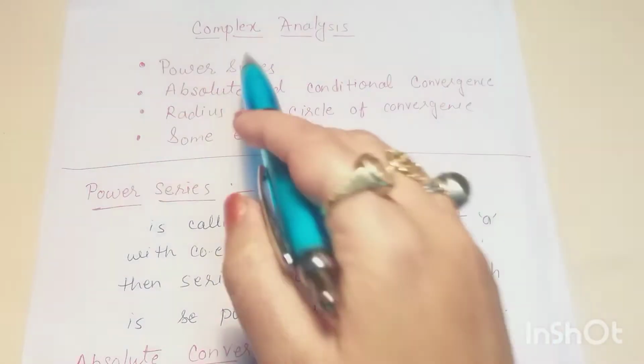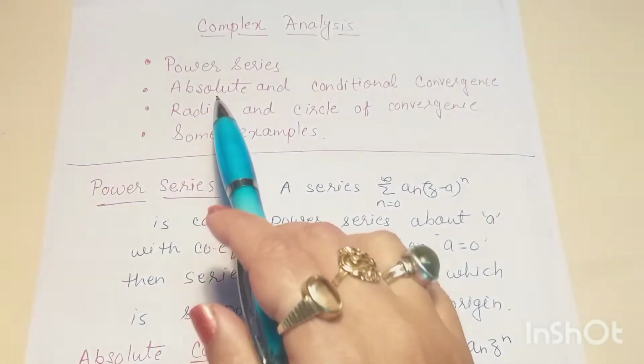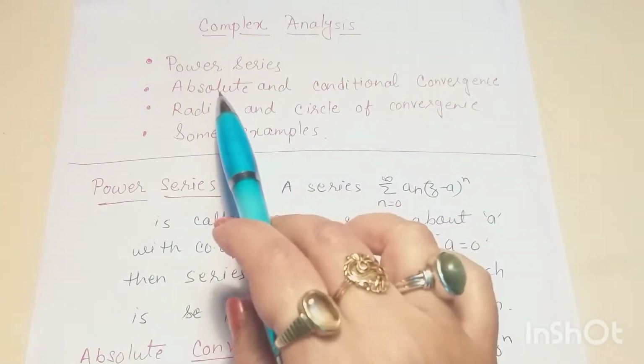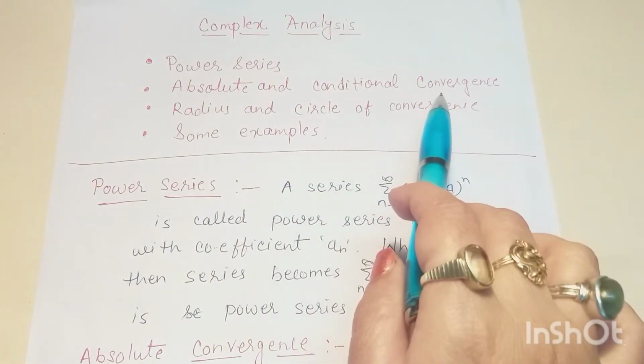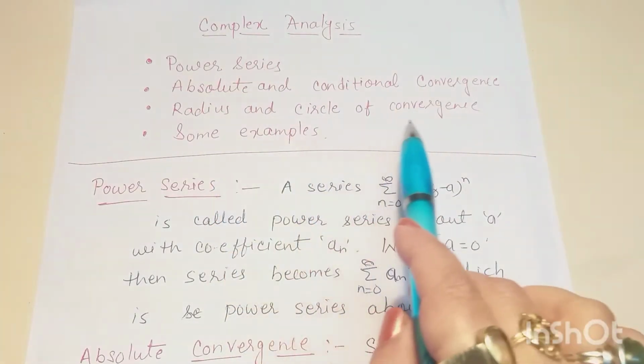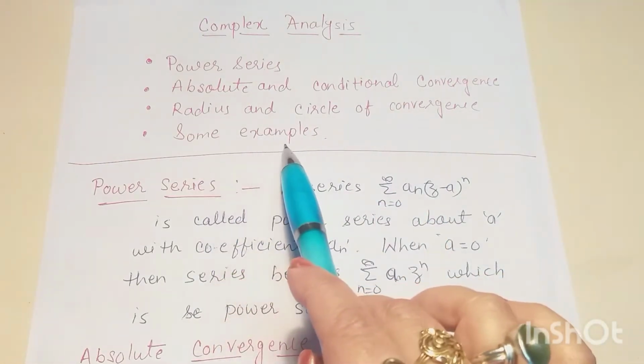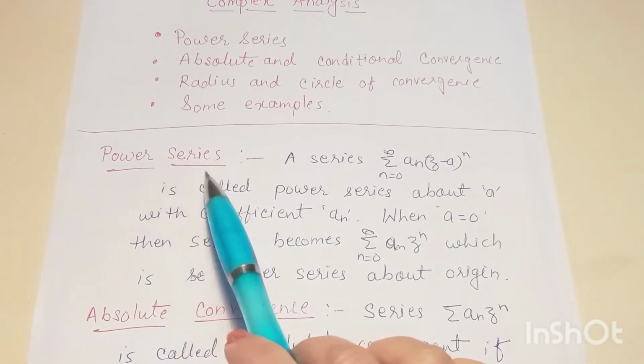Hello students, in complex analysis, today we'll see about power series, absolute and conditional convergence, radius and circle of convergence, then some examples. First we see what is a power series.